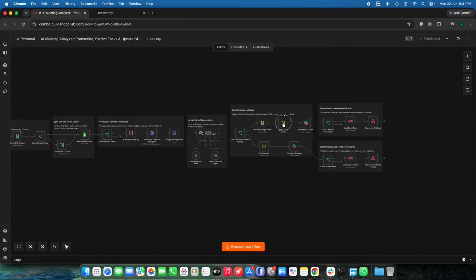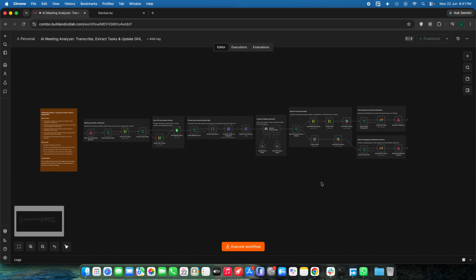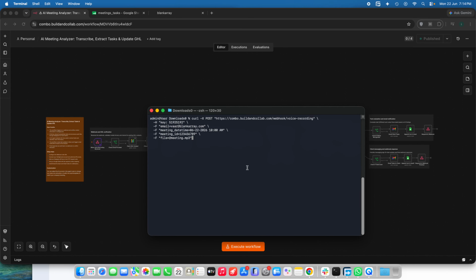After that, we will be creating the tasks and sending the task summary to Slack, and also emailing the client's tasks to them. So let me show you the demo first, and after that, I can simply explain node to node. Let us test the workflow live.